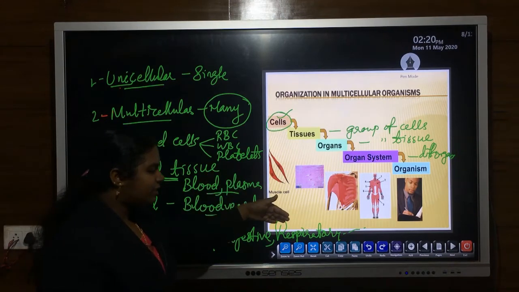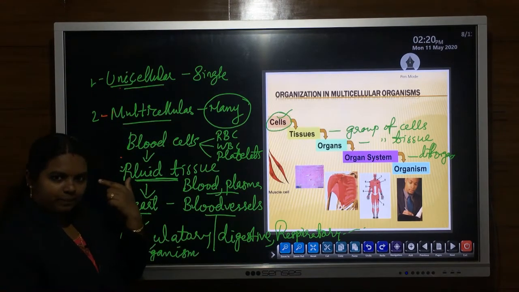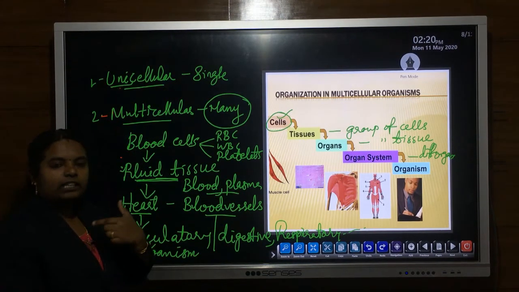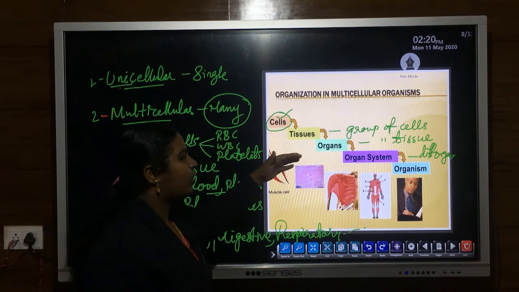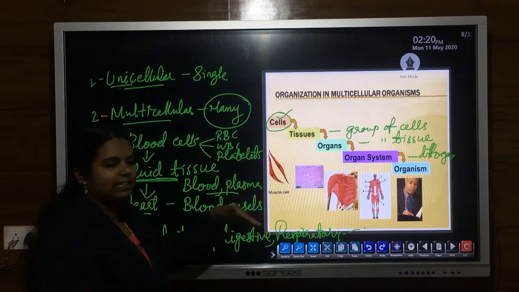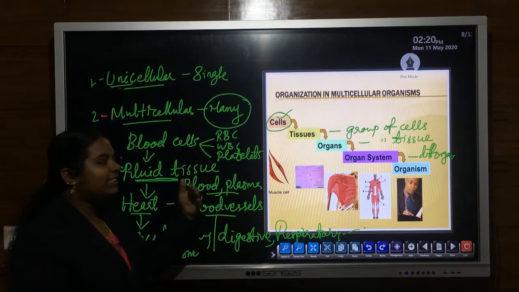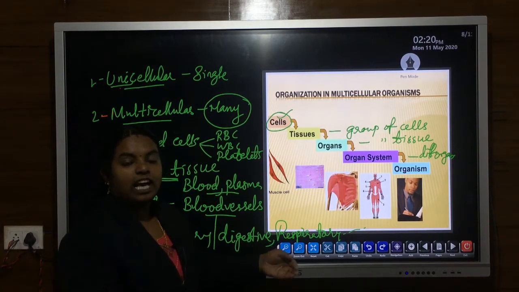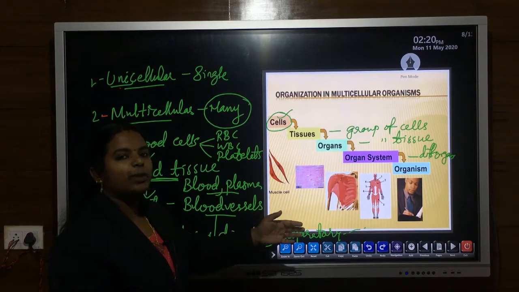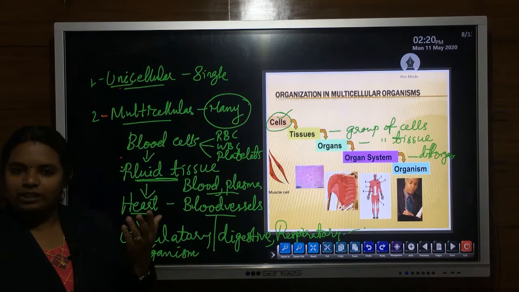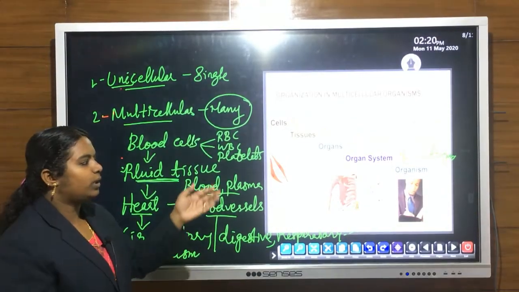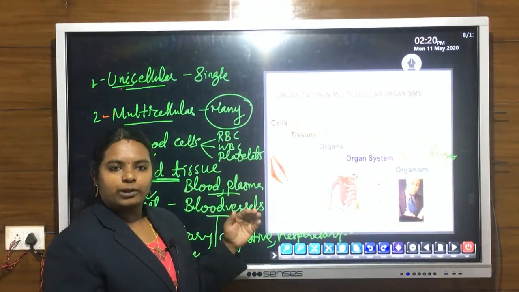In case of the respiratory system, external nostrils, clear? Then trachea, then bronchus, bronchioles, lungs. All these parts together form the organ system known as the respiratory system. Clear? Then the excretory system, kidneys and its associated parts. Reproductive system, parts of the reproductive system, form a particular organ system known as the reproductive system.